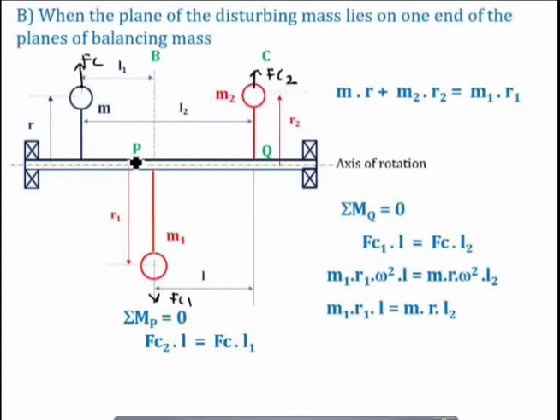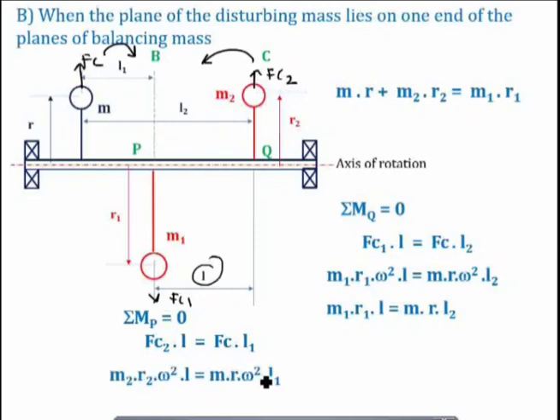So taking moment about the point P, Fc1 will become 0 because the distance is 0, it is passing from the same point. So for MP is equal to 0, Fc2, which is acting like this anti-clockwise, Fc2 into the distance between this point P, which is nothing but L, is equal to Fc, which is acting like this clockwise, and the distance between the Fc and point P is nothing but L1.